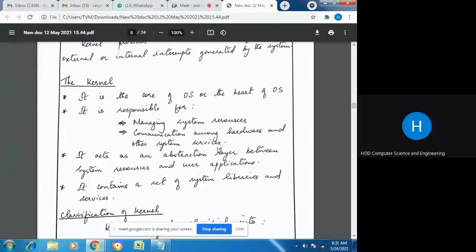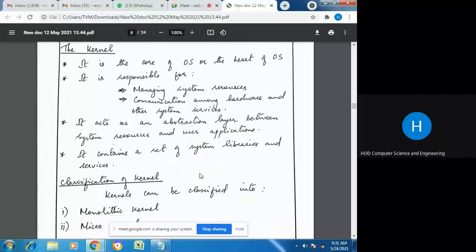This kernel is responsible for managing the system resources, and for communication among hardware and other system services. Let it be a processor or a memory or any external devices, it manages the entire resources connected to the system, and also it communicates among hardware and other system services. Only through proper communication can proper functioning be done, so this communication part is taken care of by the kernel. It acts as an abstraction layer between system resources and user application.